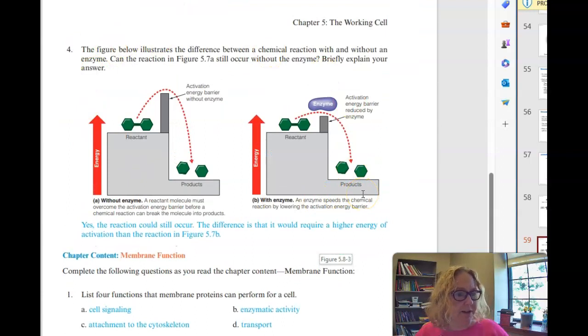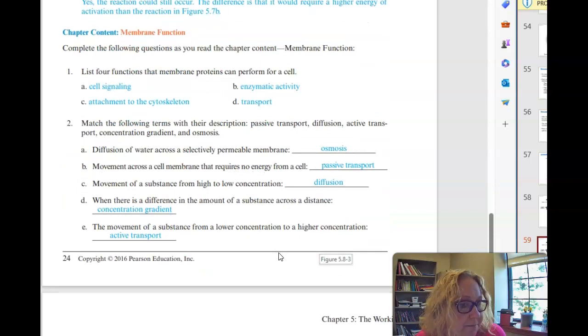Oh, here it is. I have it here. Illustrate the reaction without an enzyme and with an enzyme. The figure below illustrates the difference between a reaction with and without an enzyme. Briefly explain your answer. Will it still occur without an enzyme? Yes, it will. It will be more unlikely to occur, and it will take a greater amount of heat or other kinds of energy to get that from reactant to product, but it would eventually happen. It will just be extremely slow. It will require a higher amount of activation energy to react.